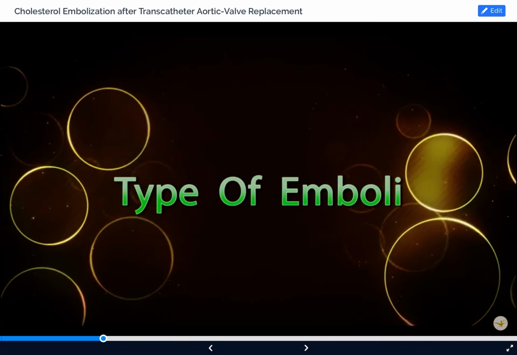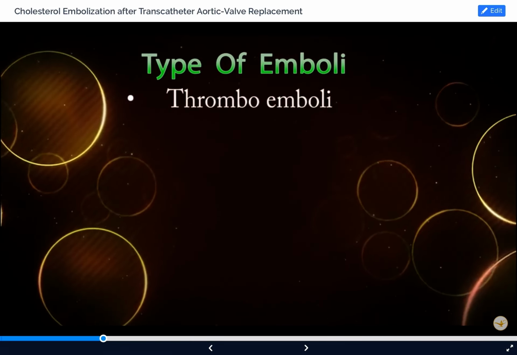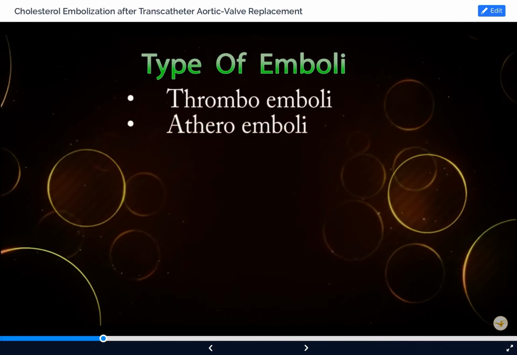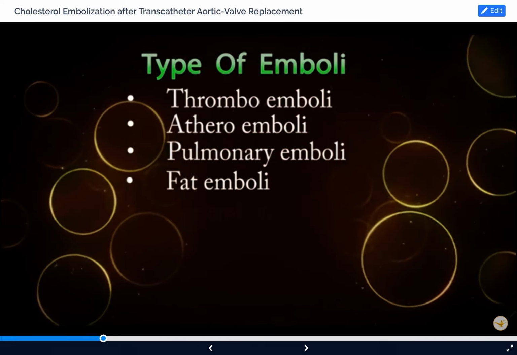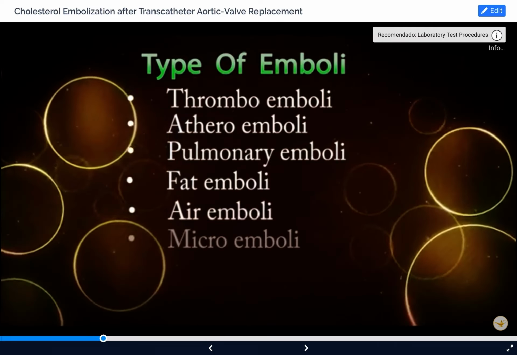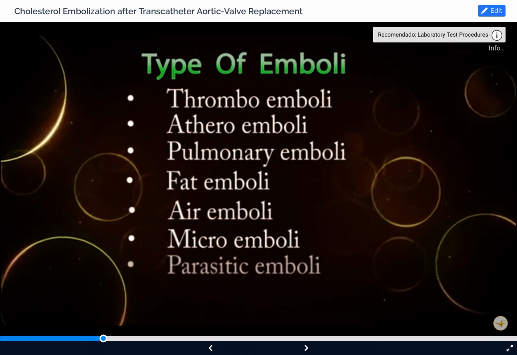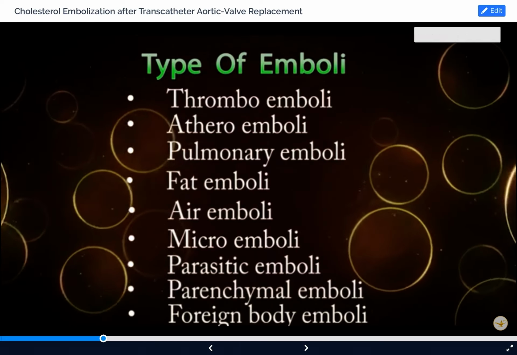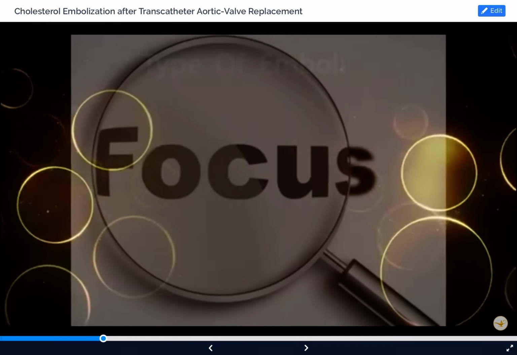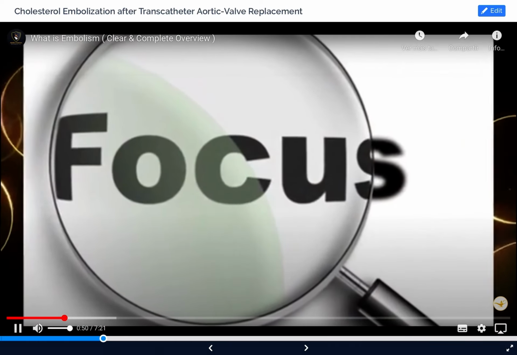Types of emboli. Thromboemboli, atheroemboli, pulmonary emboli, fat emboli, air emboli, microemboli, parasitic emboli, parenchymal emboli, foreign body emboli. Now, we are going to see each type of emboli in detail.